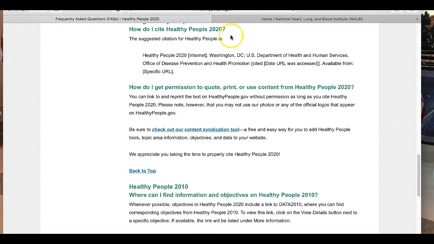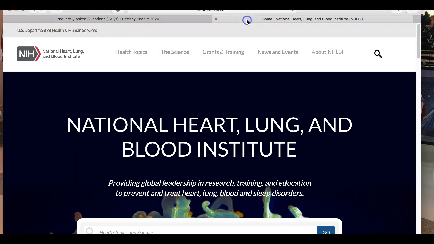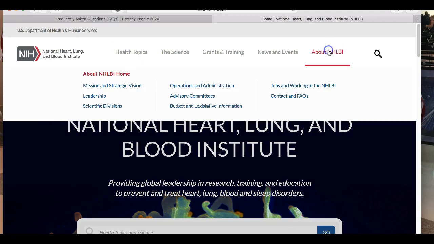I want to show you another site just quickly so that you can see how this works. This is the National Heart, Lung, and Blood Institute. See here, U.S. Department of Health and Human Services, NIH, National Heart, Lung, and Blood Institute. So which one of those do you use when you're citing? Same thing here. You've got your big umbrella, a smaller department, and an even smaller department.